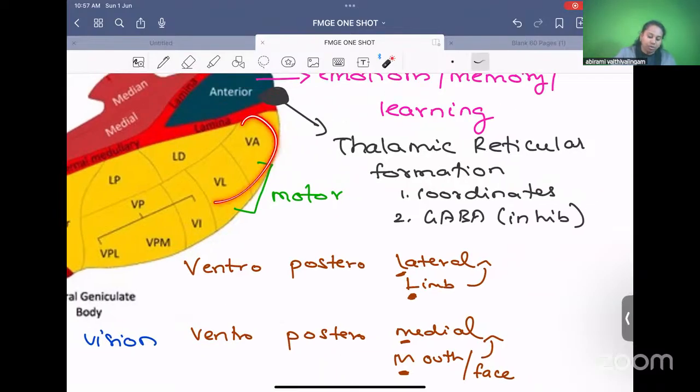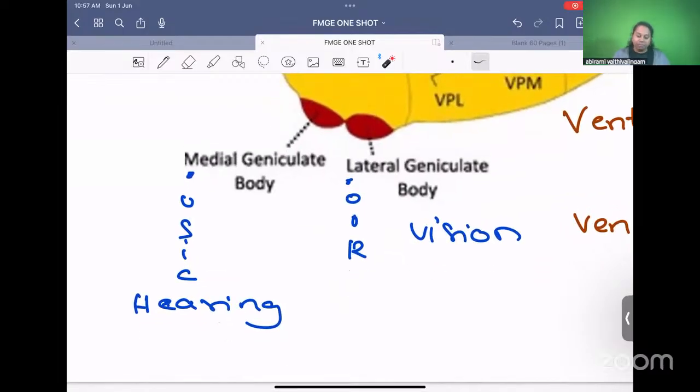VL and VA are called motor nuclei. This is not a very important function of thalamus, insignificant because thalamus is sensory only. But still, ventral anterior and ventral lateral carry motor. Medial geniculate body and lateral geniculate body. Medial geniculate body, M for music. You hear music. So hearing pathway, auditory pathway goes to medial geniculate body. Lateral geniculate body, L for looking. Looking means you look with your eyes, vision. So visual pathway goes to lateral geniculate body. M for music, L for looking, vision.